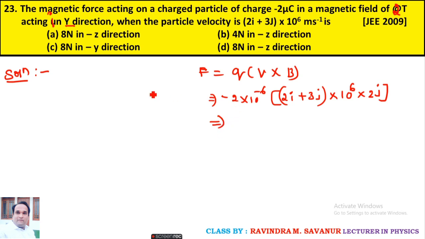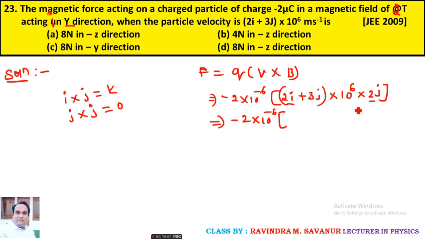Now it is a cross product. Minus 2 into 10 to the power of minus 6. I will keep this one. I'm going to only multiply, because in i cross j you multiply and you get k. If I multiply j into j, your answer is 0, so there is no need of multiplying j into j.